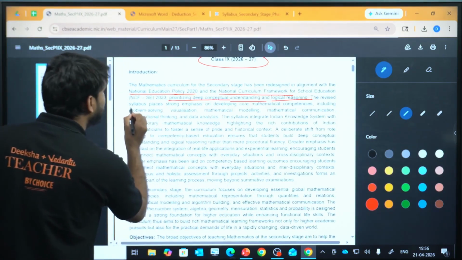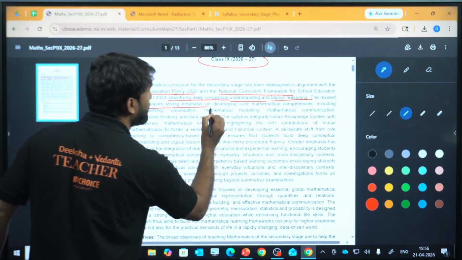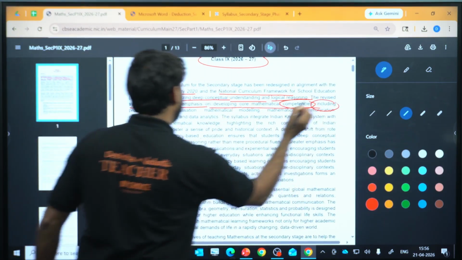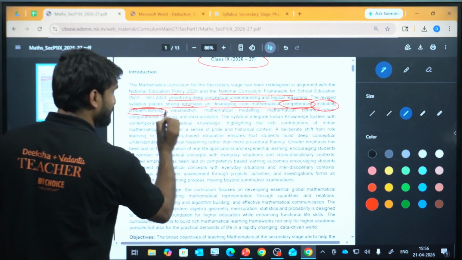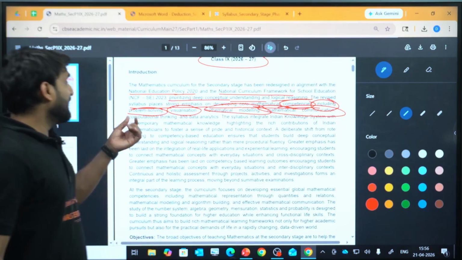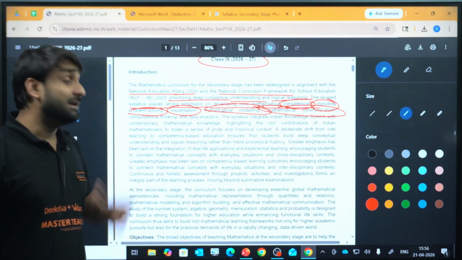The revised syllabus places strong emphasis on developing core mathematical competencies, including problem solving, visualization, mathematical modeling, mathematical communication, computational thinking, and data analytics, my dear champion.